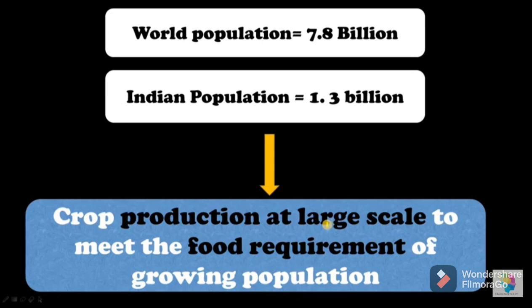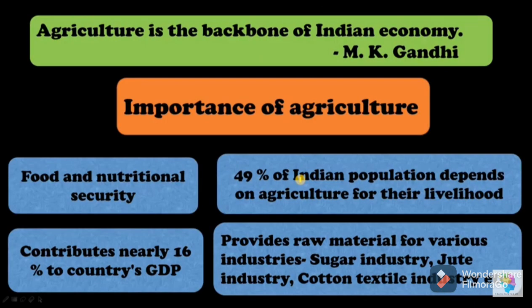Agricultural practices are the important source by which we provide food to this large population. As Mahatma Gandhi said, agriculture is the backbone of the Indian economy. Then why is agriculture very important? What is the importance of agriculture?